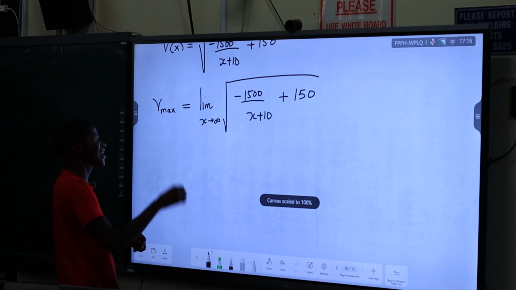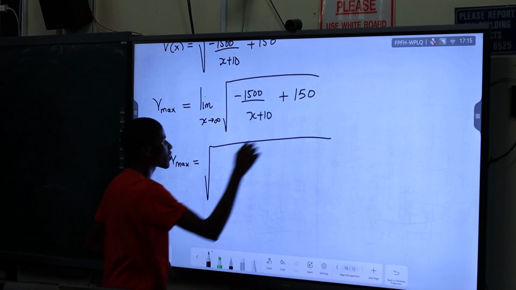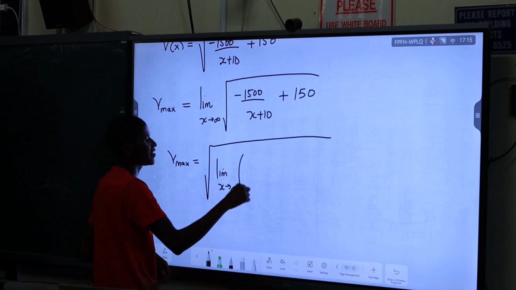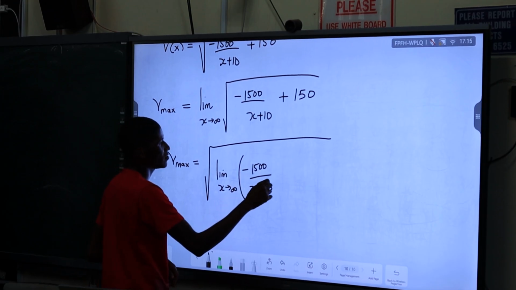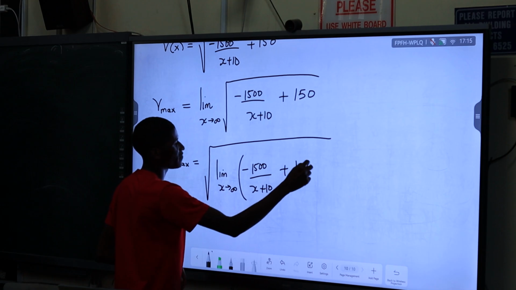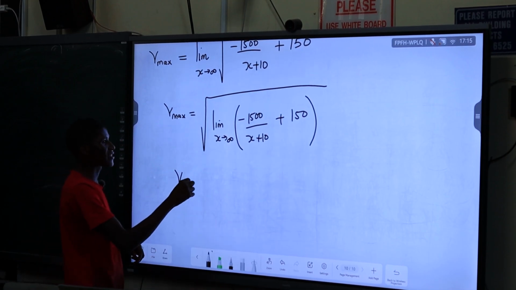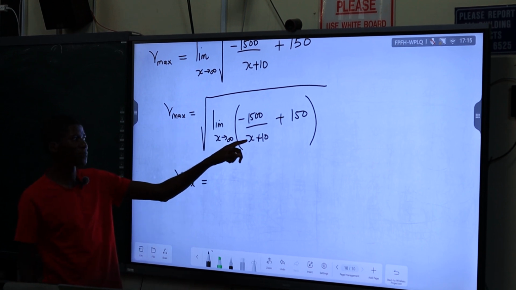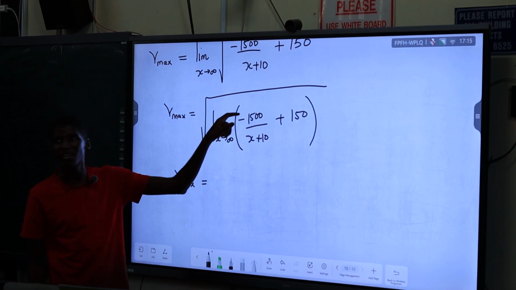Take this seriously. Trust me, you're going to need it. So Vmax is just going to be the square root of the limit as x tends to infinity of this expression, minus 1,500 over x plus 10, plus 150. Let's do the limit here. So what will your Vmax be? As x goes to infinity, what happens to this expression?